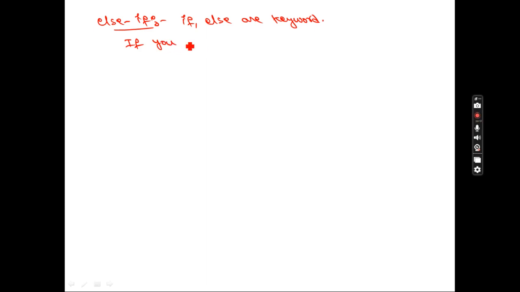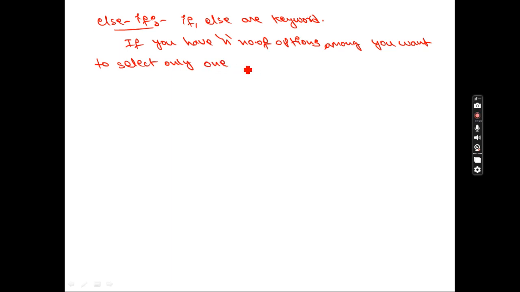If you have n number of options, among those n options you want to select only one option. If there are n number of options, but how many are we going to select? We are going to select only one option. That is the beauty of else if. Got clarity now? I will write the syntax, and you will get clarity.